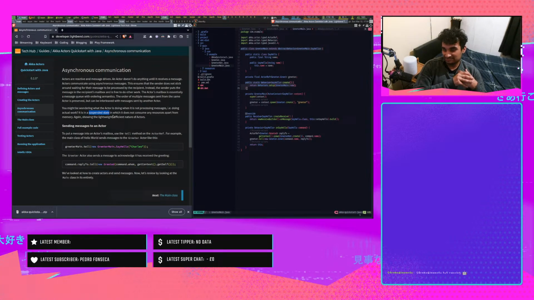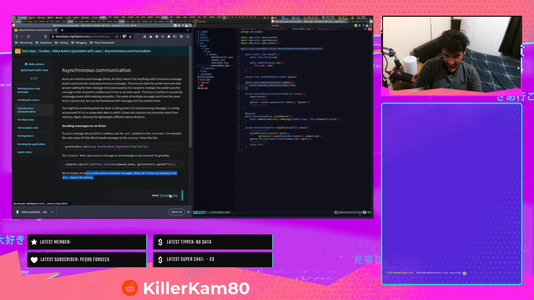To put a message into an actor's mailbox, use the tell method on the actor ref. For example, the main class of the hello world sends messages to the greeter actor like this. The greeter actor also sends a message to acknowledge it has received the greeting. We've looked at how to create actors and some messages. Now let's review by looking at the main class.